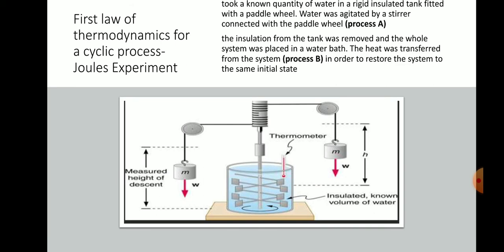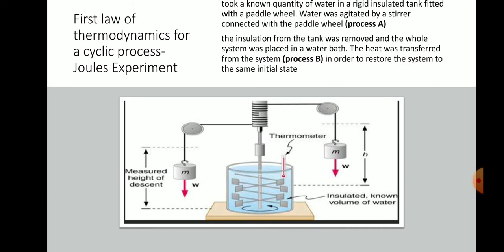Further, the insulation from the tank was removed and the whole system was placed in a water bath. The heat was transferred from the system in order to restore the system to the same initial state. This is process B, the cooling process. The first process is a heating process from a particular temperature to a particular temperature. The second process, that is process B, is a cooling process from that final temperature to the initial temperature. But in the first process, we supply some amount of work. In the second process, we reject the heat with the help of water, which means cooling.